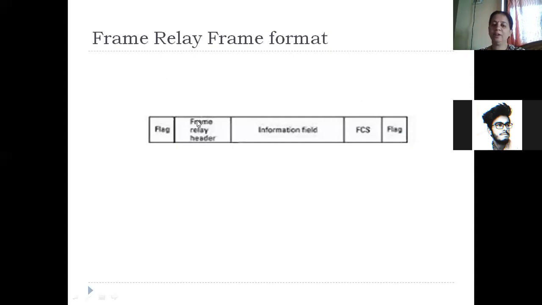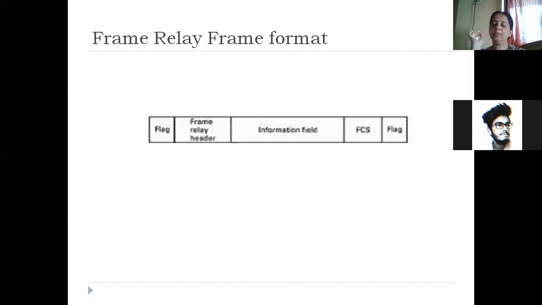Then we have the header field, which can contain the address part, the frame relay header. Then comes the information field, which contains your actual data that you want to transmit to the destination. Then comes the FCS field, that is frame check sequence field. You can have CRC or checksum or single parity check. Many methods are there for error detection, and one such method will be used for frame check sequence. Generally, the CRC method is implemented to check whether there are any errors in the frame.